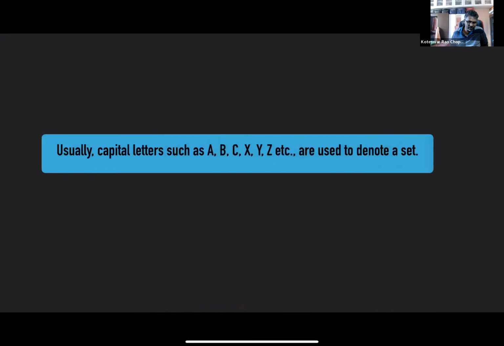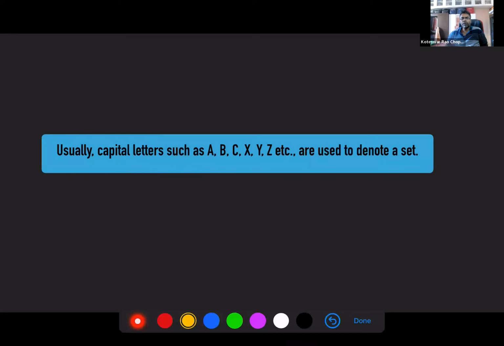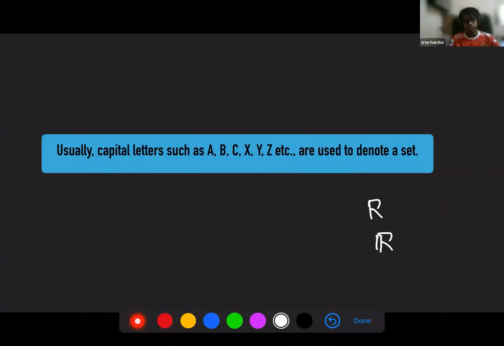Whenever you are trying to define a set, usually capital letters are used to denote a set, like N, R, Q. In mathematics, those R's and N's are actually special symbols. If you look at R, it is written with a double line. But you don't have to do that.